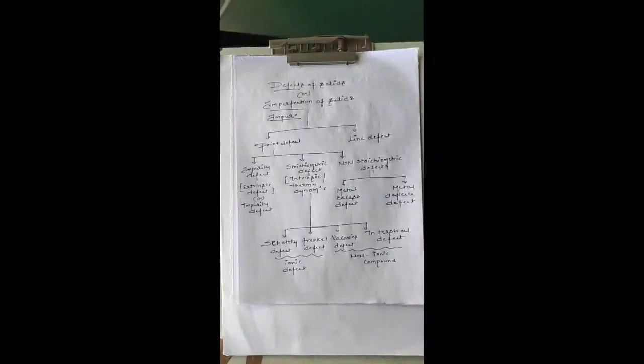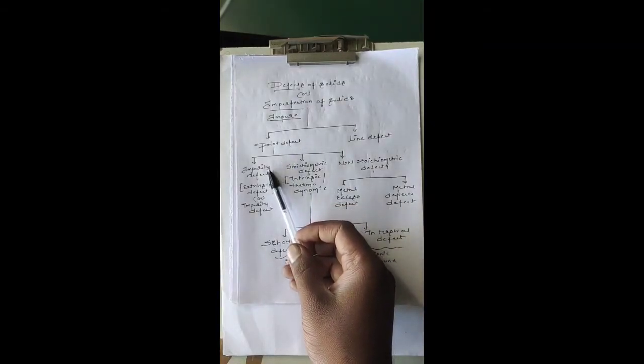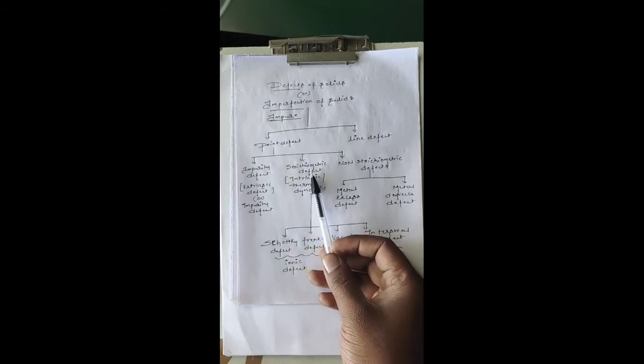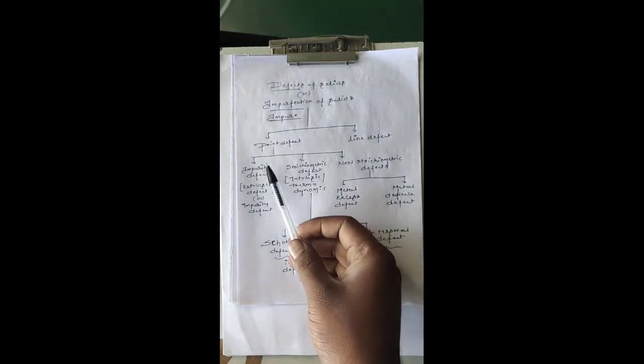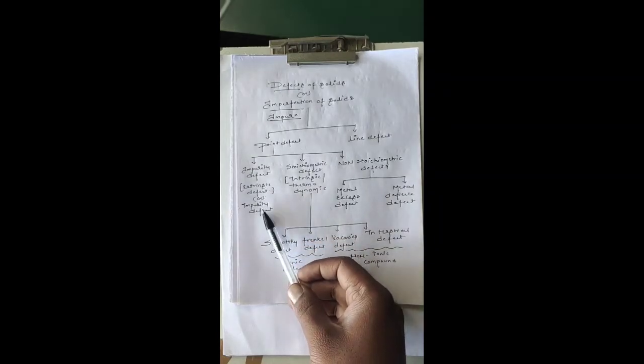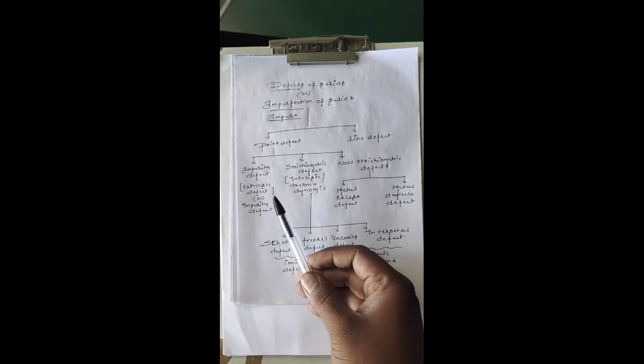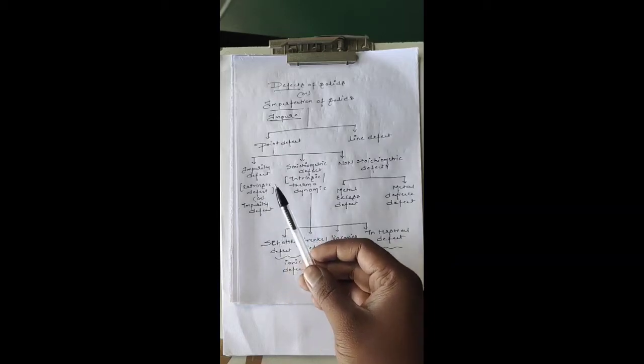Imperfection is of two types: point defect and line defect. We will further discuss each and every point defect and line defect. Again, the point defect is classified into three types: impurity defect, stoichiometric defect, and non-stoichiometric defect. Impurity defect is nothing but an extensive defect, where impurities join the crystal and it becomes extensive, meaning it becomes huge.